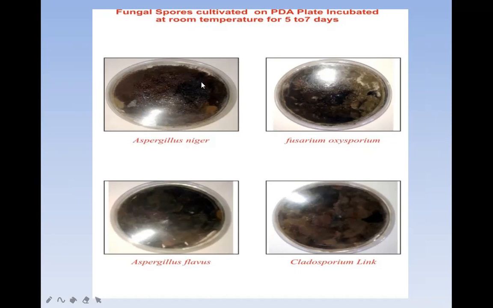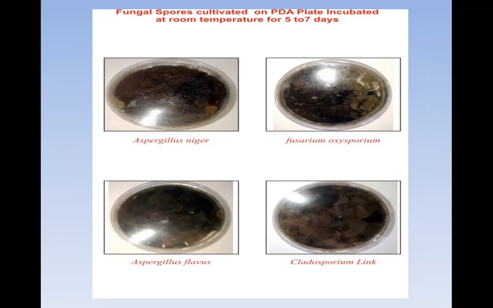So this is the second method. After 5 to 7 days, some colonies of fungal spores, bacterial colonies, algal colonies, and different biocomponents are seen on this petri plate. From this, we can identify the presence of spores which are present in the atmosphere.